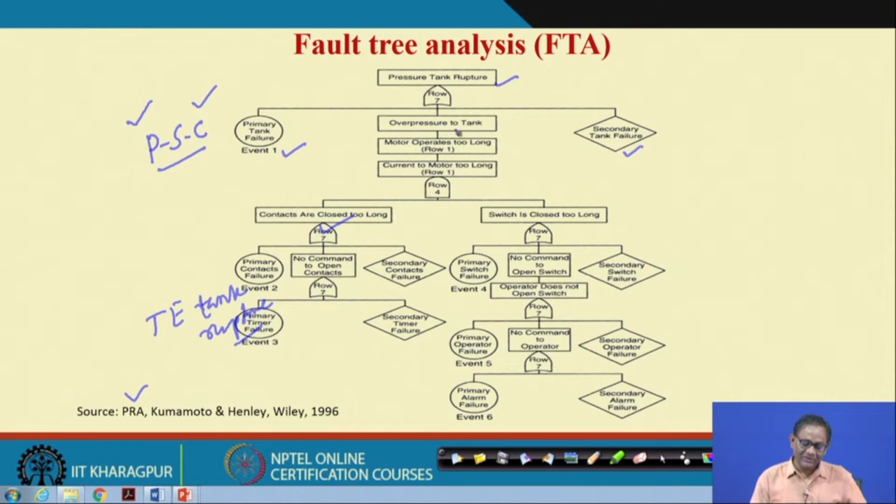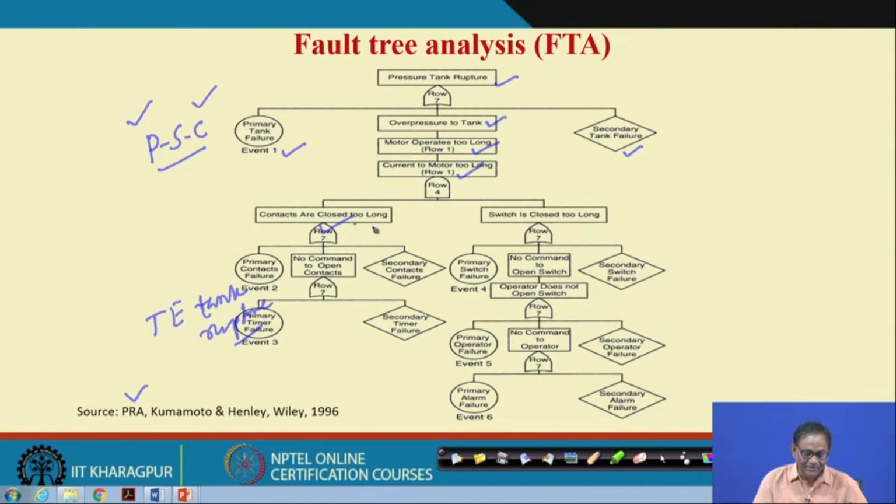It may so happen that you fed more, and because of many reasons, that is what is basically common. So, if there is a common failure, then overpressure to the tank will occur. Why will overpressure to the tank occur? Because the pump operates too long. Why does the pump operate too long? Because the current is on too long. Now, why is the current on too long? Because the contacts are closed too long and the switch is closed too long.